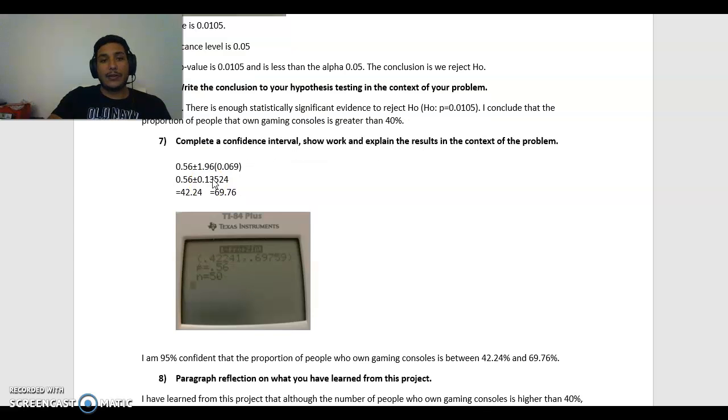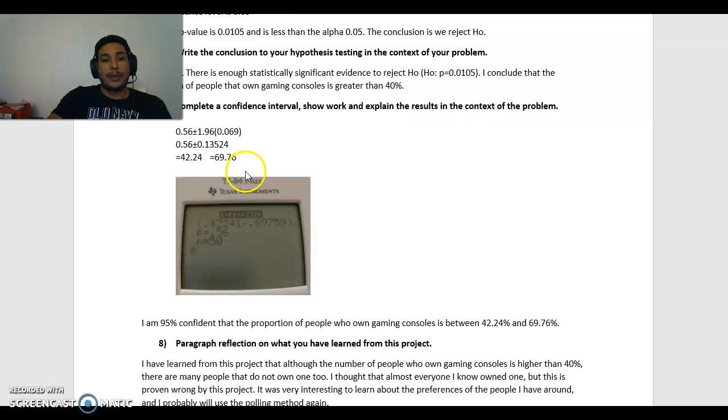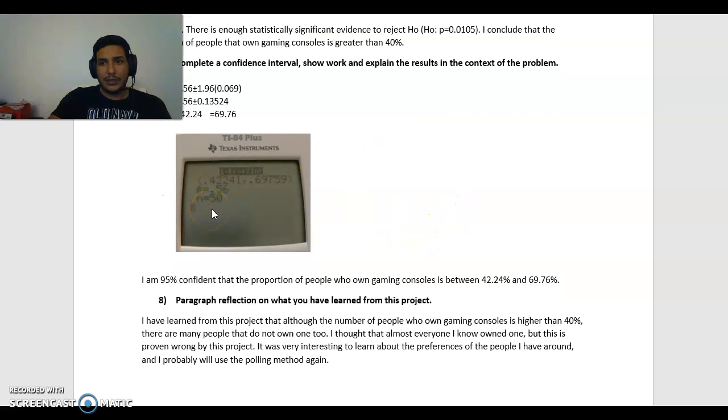I also completed a confidence interval where I use 0.56 plus or minus 1.96, this is from the standard z, times 0.069. So it gave me 42.24 and 69.76. Down here is that on my calculator too, so you can also see it. So I am 95% confident that the proportion of the people who own a gaming console is between 42.25% and 69.76%.